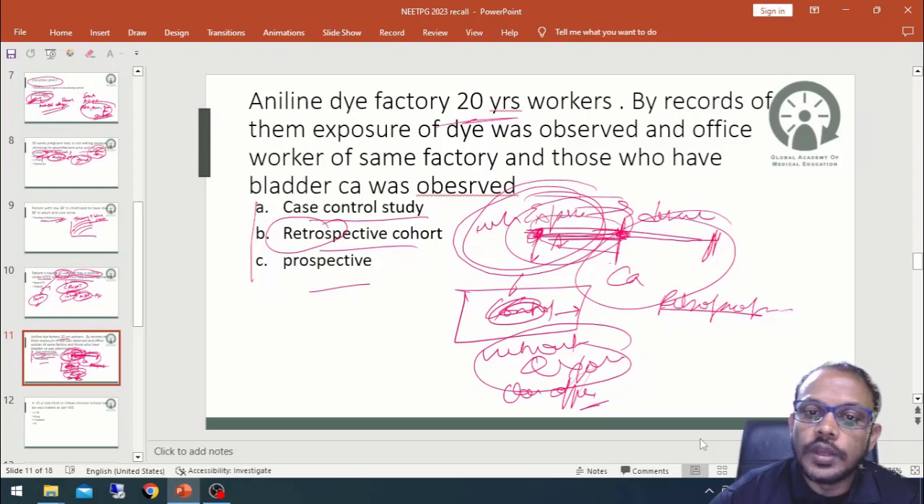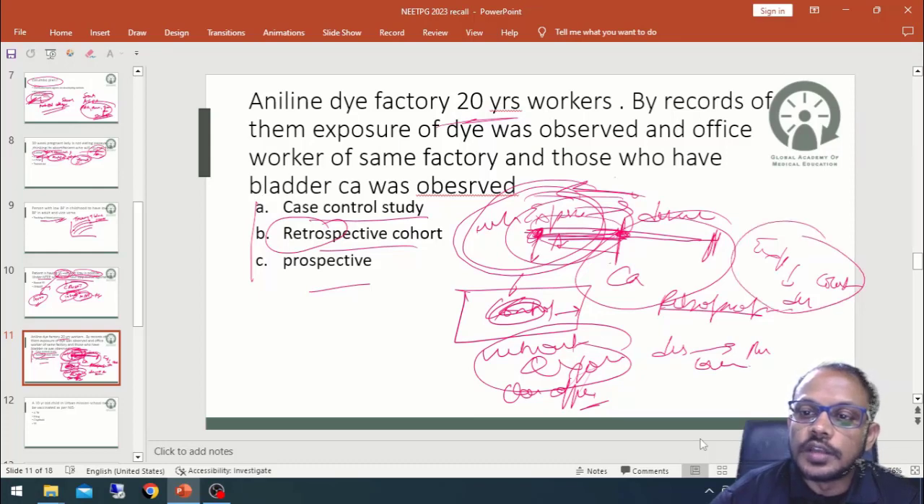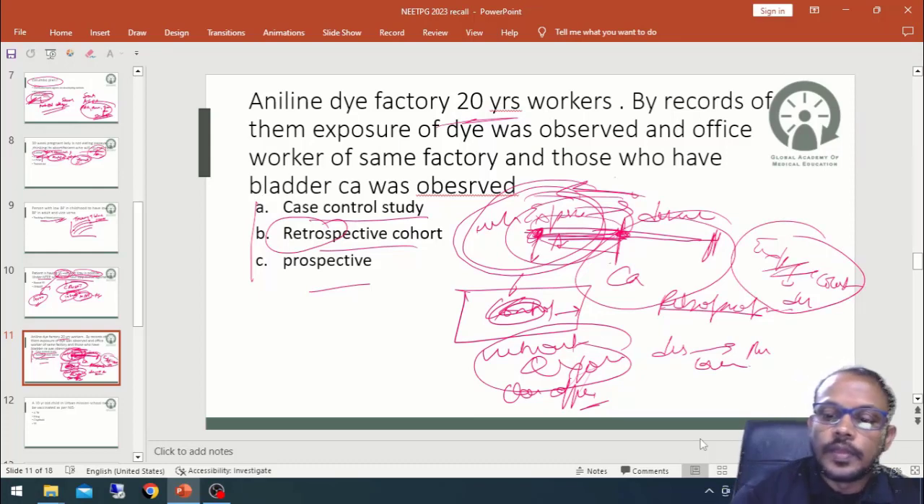So from back to today it is called retrospective cohort study, and if it is from today to the backward, it is called case control. So here exposure to disease is followed. From exposure to disease is called cohort study, and from disease to risk factor is called case control study. Okay, so it is asked this according to the question. So the answer will be retrospective cohort.